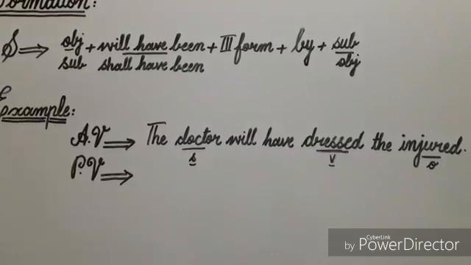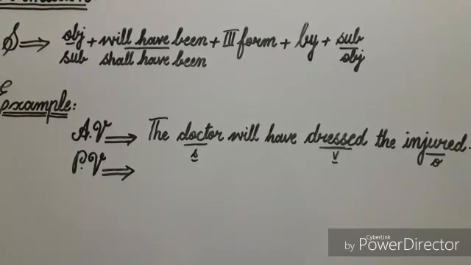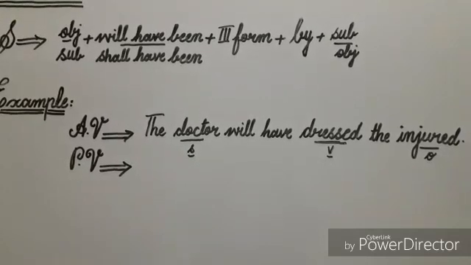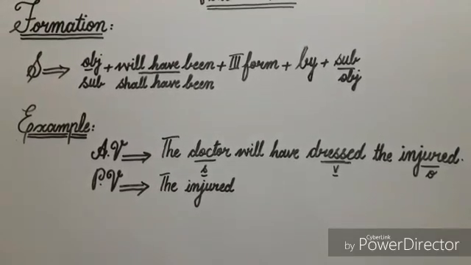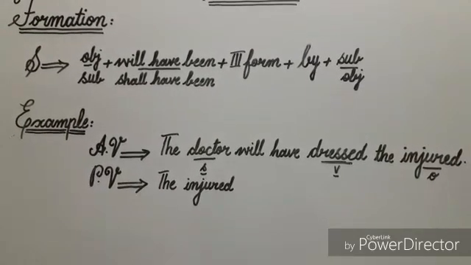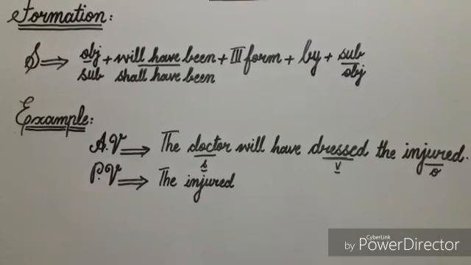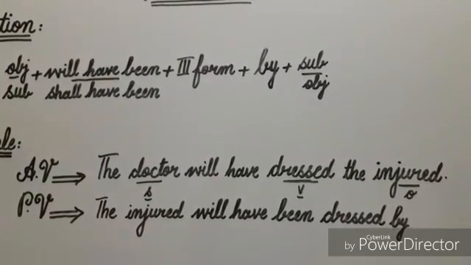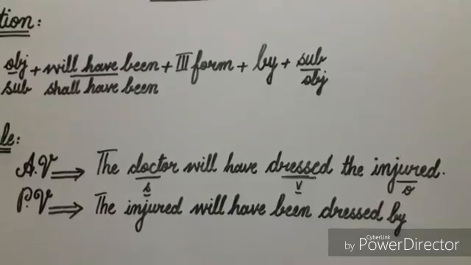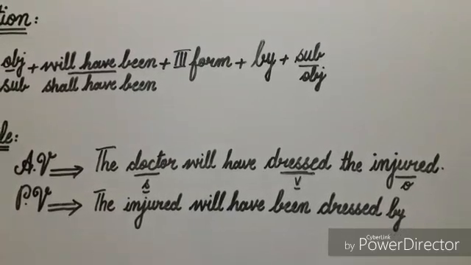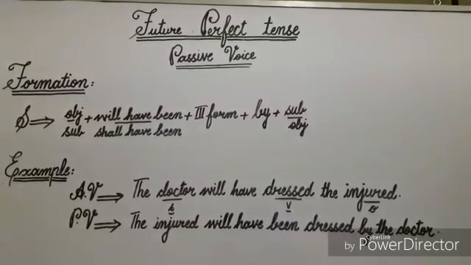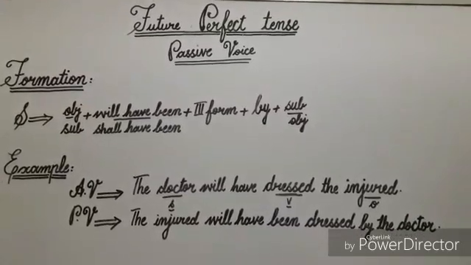According to the formation, firstly I'll write here object, and in this sentence injured is object, so I'll write it here. Next to object I'll write here helping verb will have been, third form of verb dressed, and then preposition by. Next to preposition by I'll write here subject, and in this sentence doctor is subject, so I'll write it here. Now you can see that by using this formation we have changed our active voice sentence into passive voice.